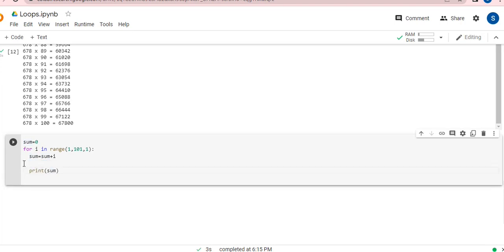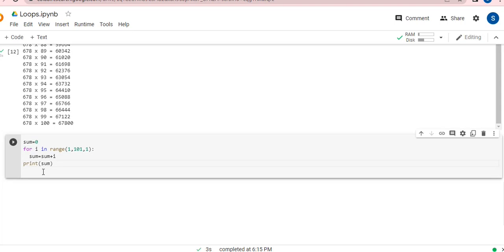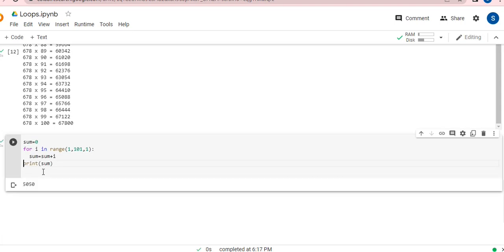Now, please don't give a space over here, otherwise it will be counted as the body of the for loop, and each time your loop is working, you will be getting a sum, and it is quite irritating. So you just need to do one thing. You simply don't need to give any indent, any tab. You simply do it and run it, Control Enter, and it will work. You can see, the answer is 5050. So it is that simple, guys.